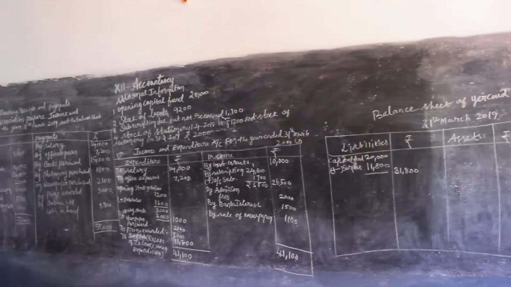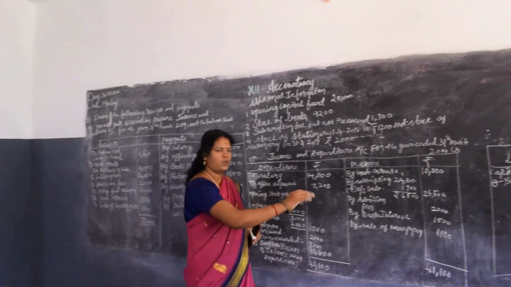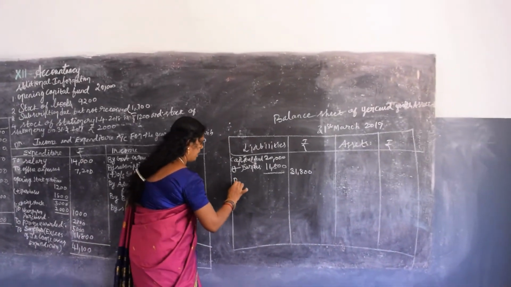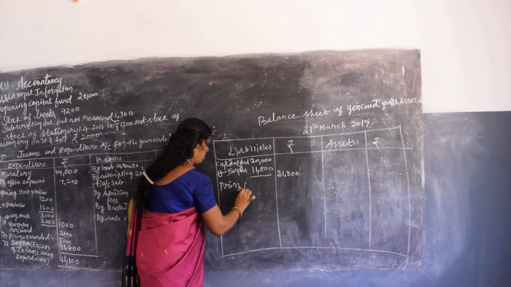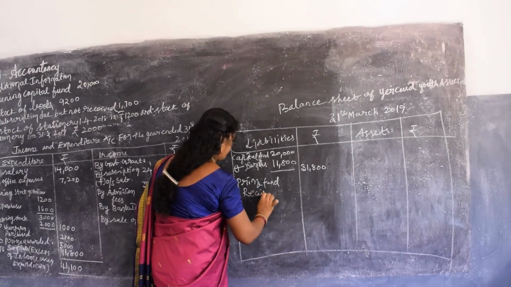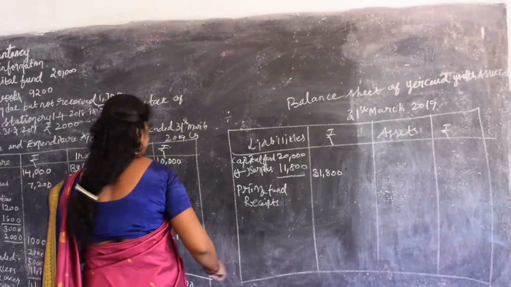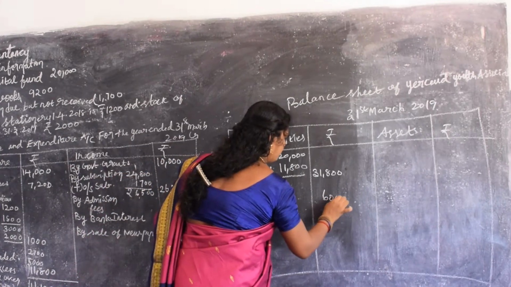You should write the prize fund receipts. Prize fund receipts is, you will get 6,000.